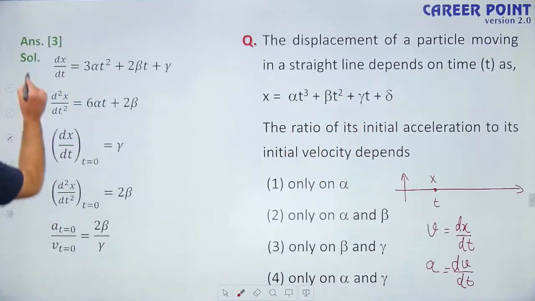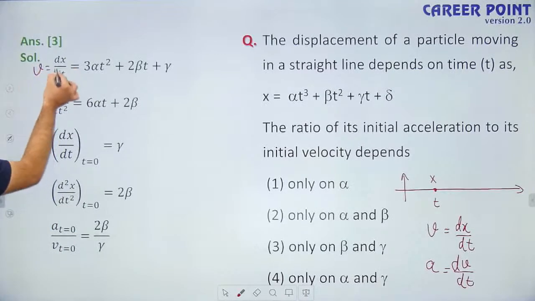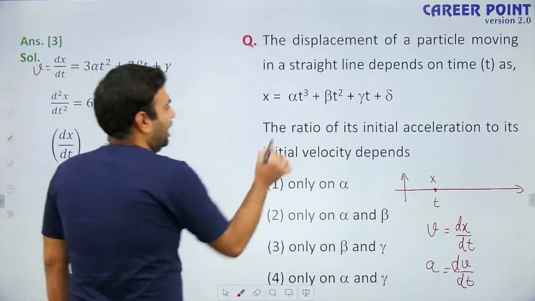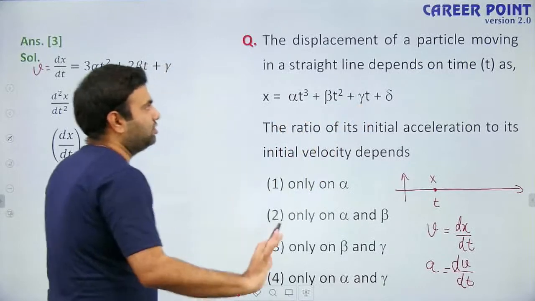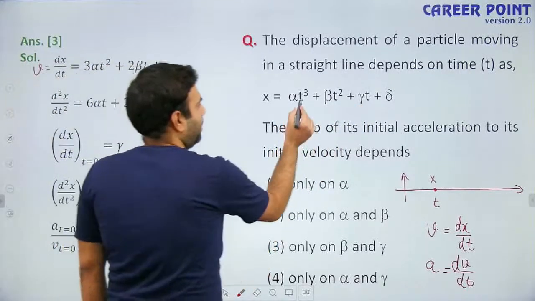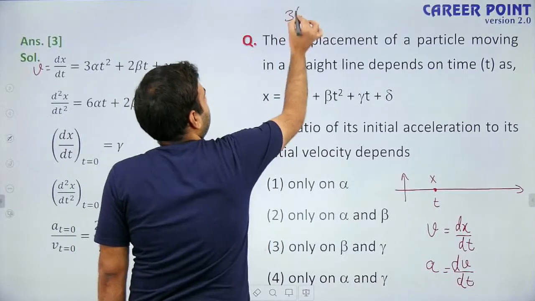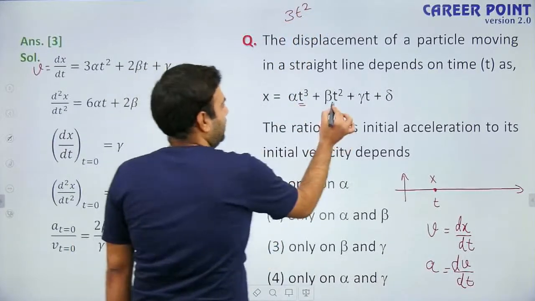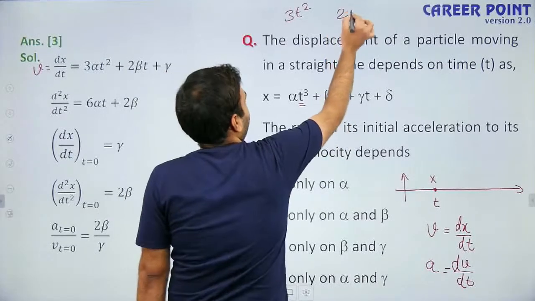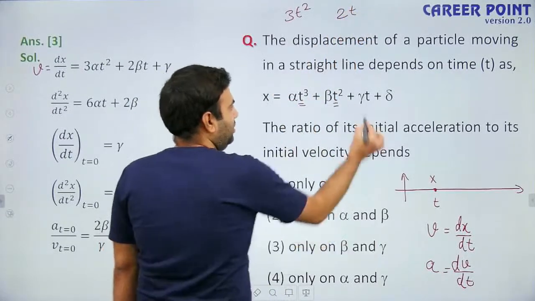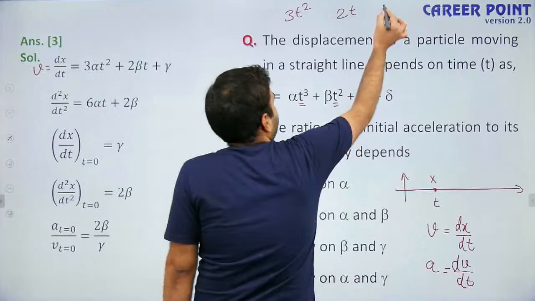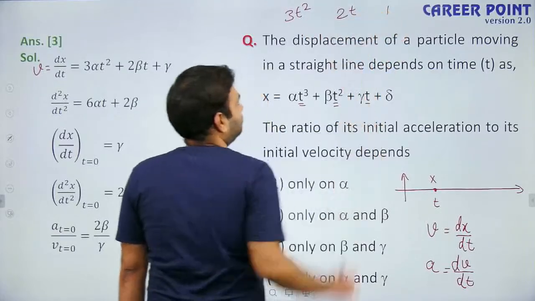Now, see this. What is velocity? Velocity is dx by dt. Alpha, beta and gamma are constants. Differentiation of t cube will be 3t square. Differentiation of t square will be 2 into t to the power 1. Differentiation of t to the power 1 will be t to the power 0, that means 1.